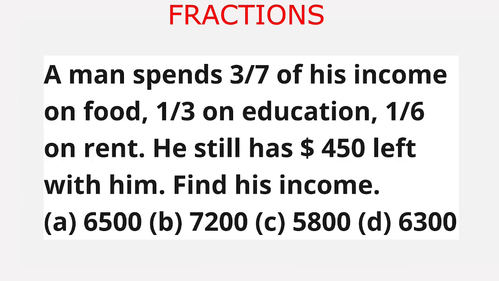Our question is, a man spends 3 upon 7 of his income on food, 1 upon 3 on education, 1 upon 6 on rent. He still has $450 left with him. Find his income. The given options are option A, 6,500, option B, 7,200, option C, 5,800, option D, 6,300.